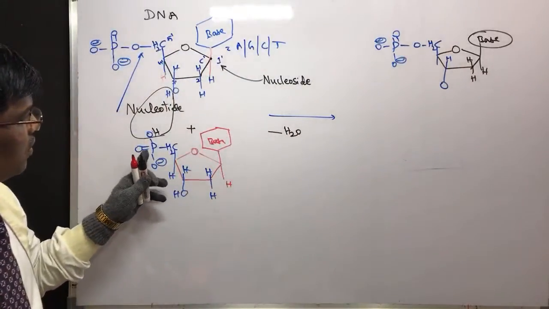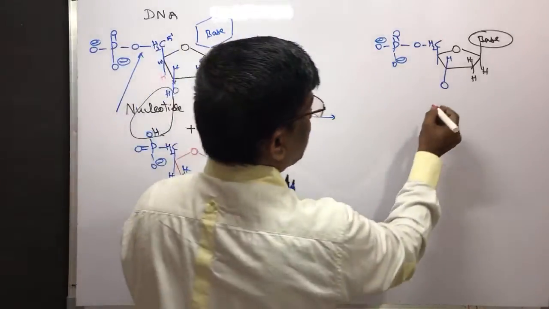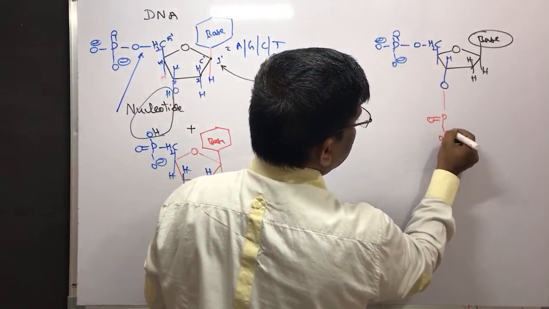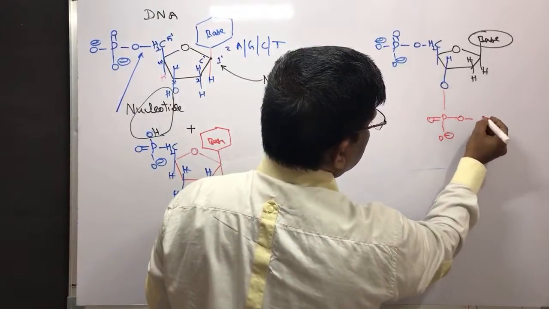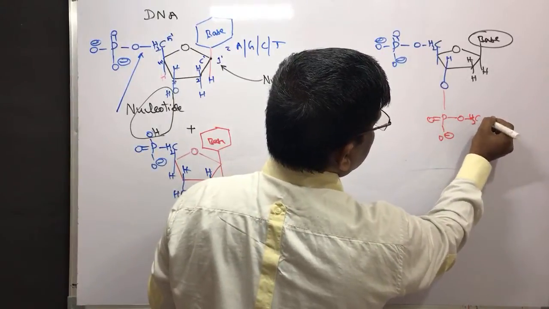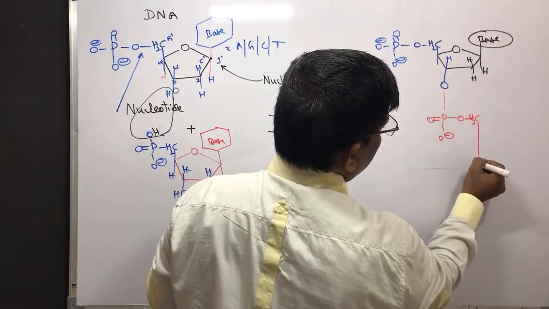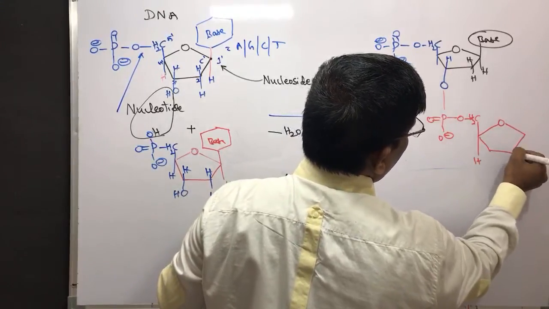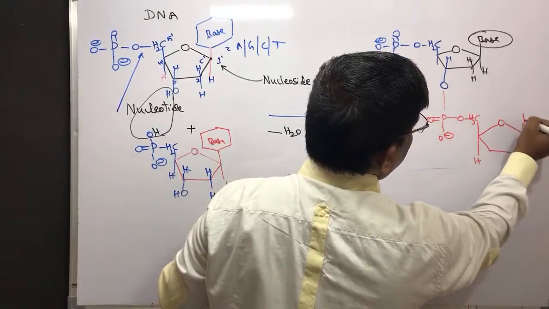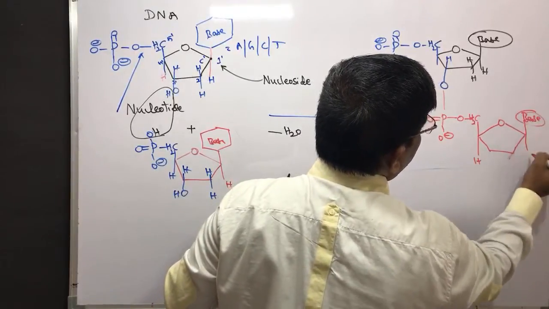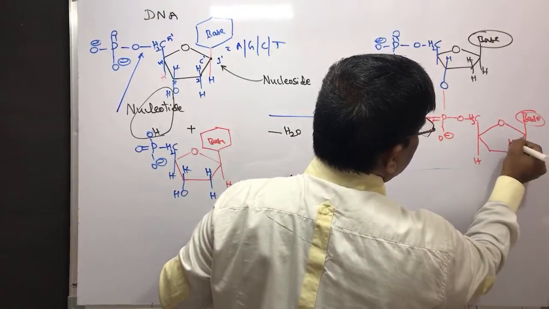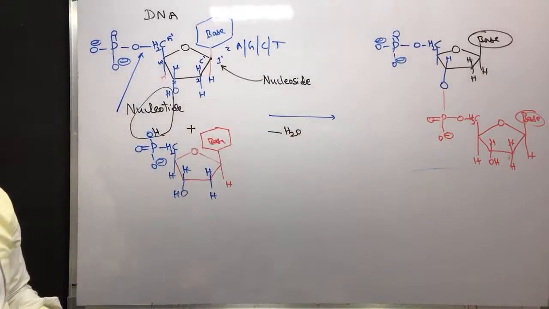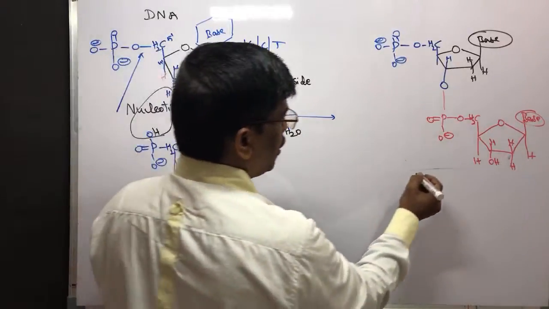Now this phosphorus is going to form an ester with the CH2 of another ribose, to give this base, same, hydrogen here, hydrogen here, hydrogen here, OH here, right? So this is a dinucleotide.